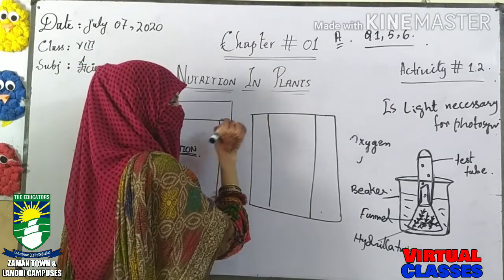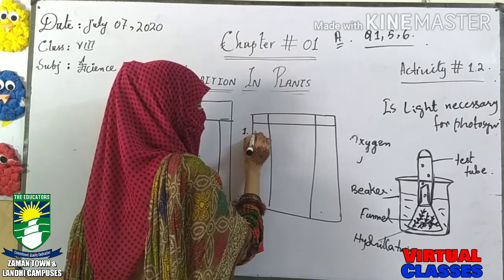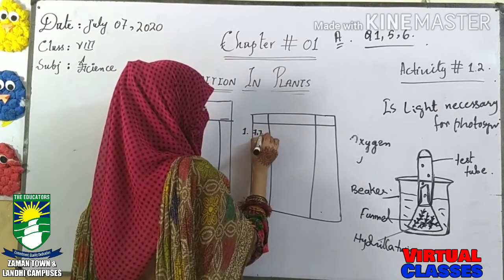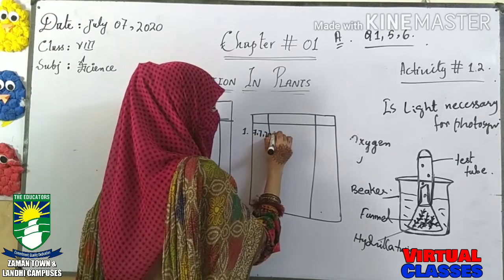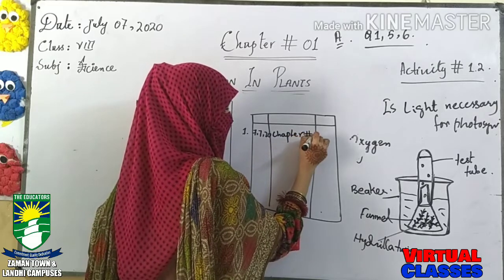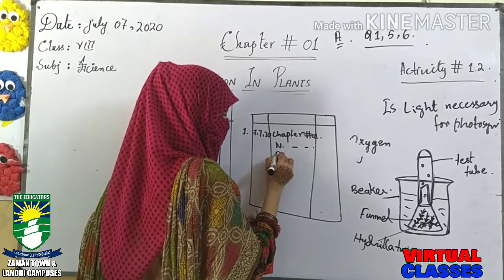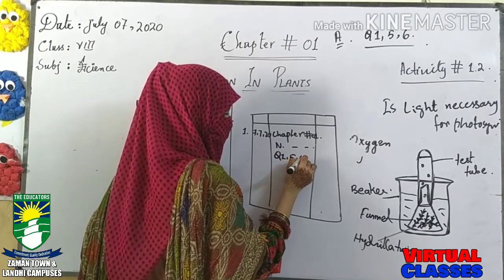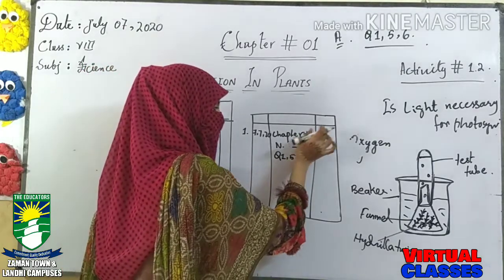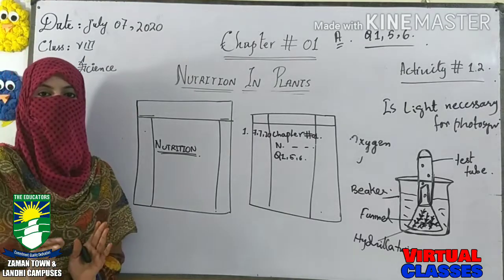Whenever you start your work, write down the date. Firstly mention the number. Suppose this is the 7th of July, so mention the date here. Then the chapter number 1, the name of the chapter, nutrition in plants, and how many questions you are doing, like question 1, question 5 and question 6. Mention whatever you are working on, and then close the copy. This is the way by which you have to complete your work.